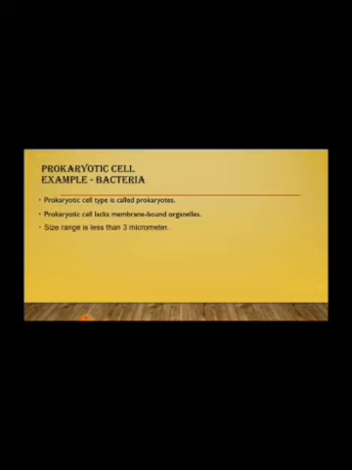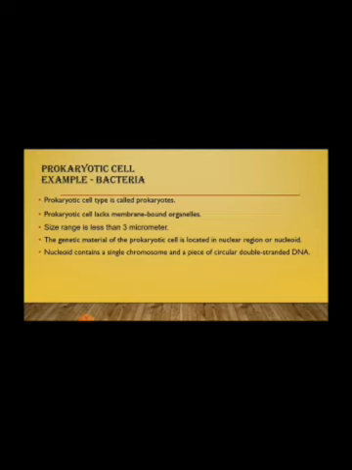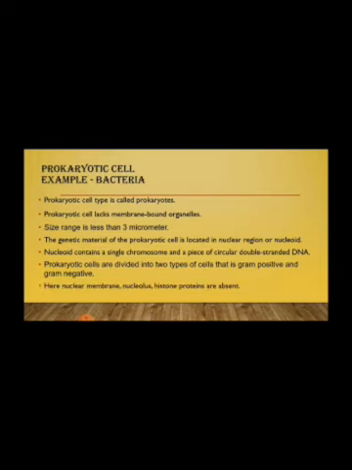Further, the size range is less than 3 micrometer. The genetic material of prokaryotic cell is located in the nuclear region or nucleoid. Here in prokaryotic cell, no proper nucleus is present, so whatever genetic material is present is located in the nuclear region or nucleoid. Nucleoid contains a single chromosome and a piece of circular double-stranded DNA. Further, prokaryotic cells are divided into two types, gram-positive and gram-negative cells, on the basis of structure and composition of the cell wall. Further, nuclear membrane, nucleolus, and histone proteins are absent.